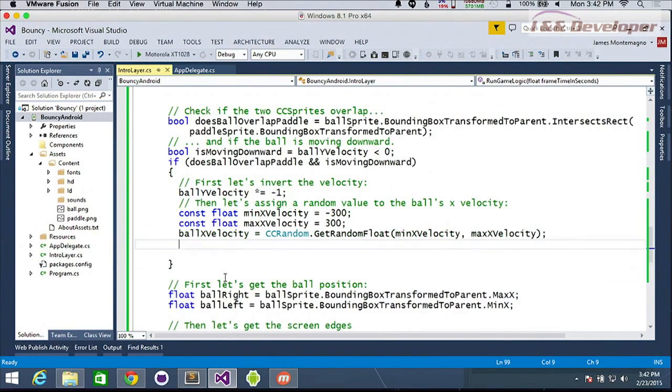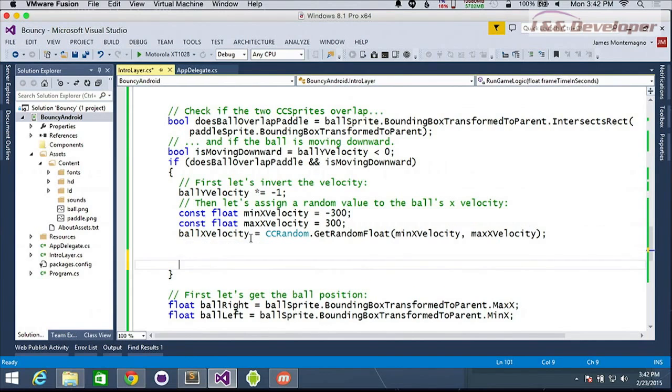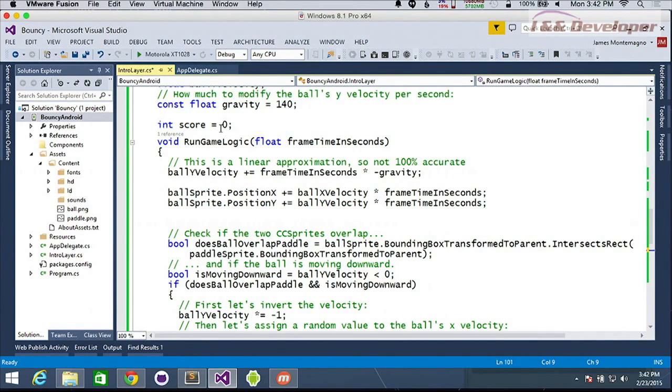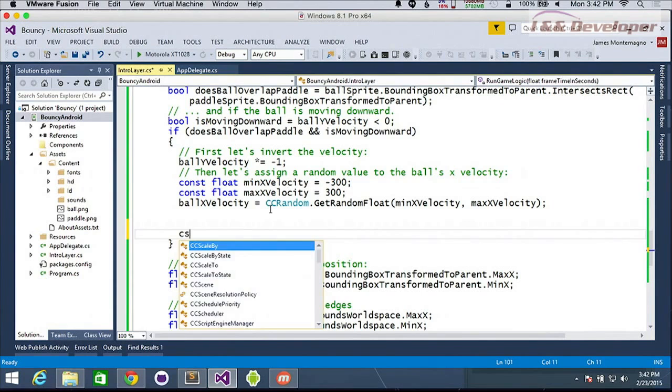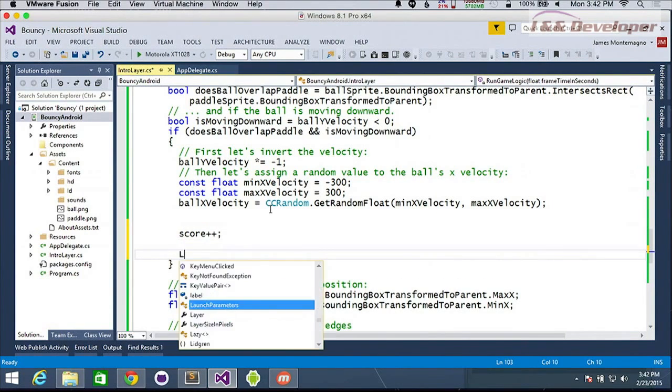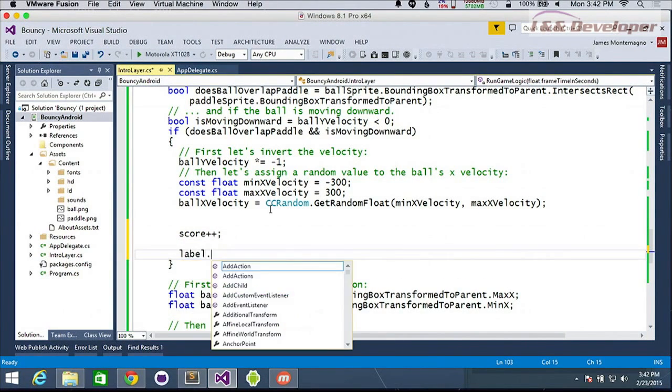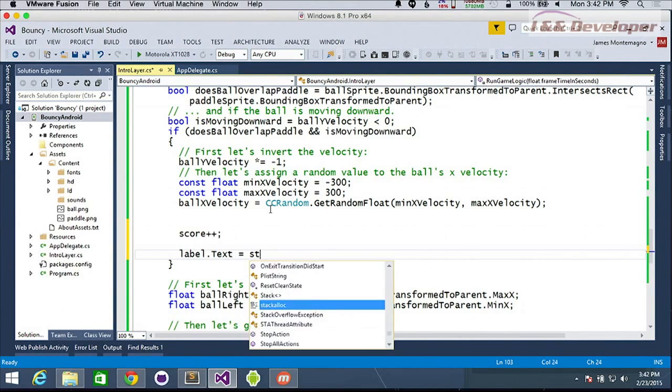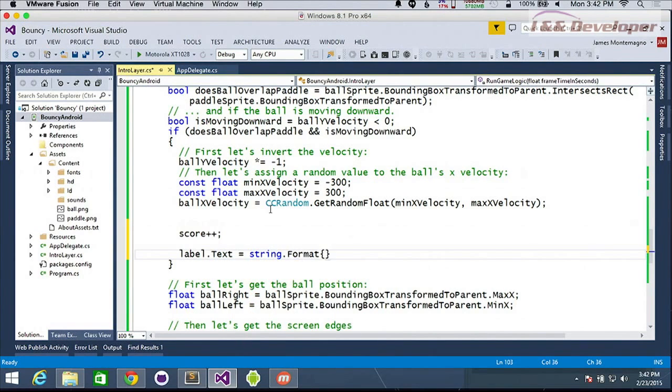So let's do one other thing here. We know that if the ball is overlapped and we're moving down, we are going to reflect it back up. So we want to increase the score. I've gone ahead and put a little score equals 0 up top here. So let's just say score plus plus. And then of course we have our label that we created, and we'll set the text equal to format, and we can say score, and we'll just put the score in there. That way we're increasing the score so we know what's going on.